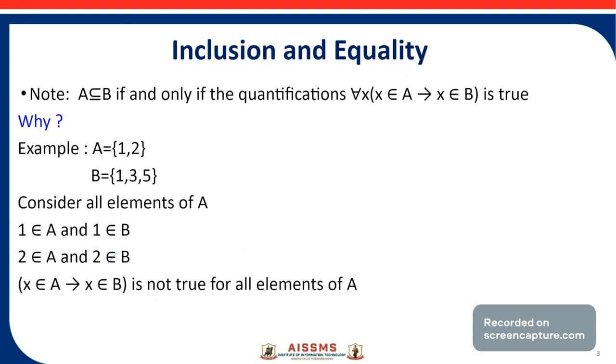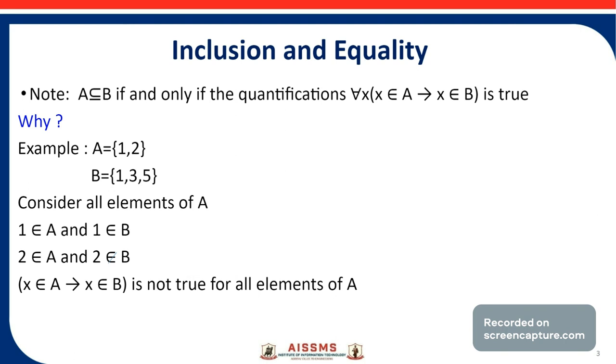One important note is that A is a subset of B if and only if the quantification for all values of x, x belongs to A implies x belongs to B, is true. Now why is this important?